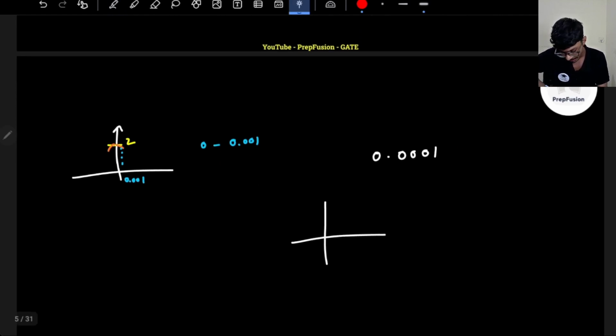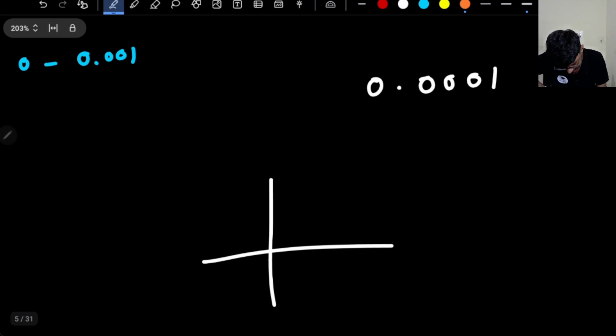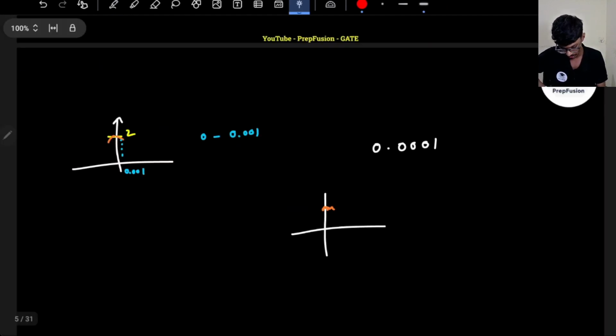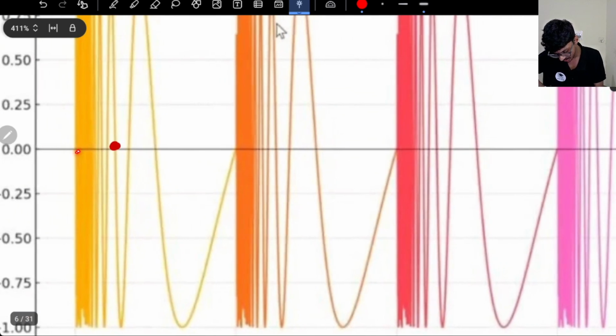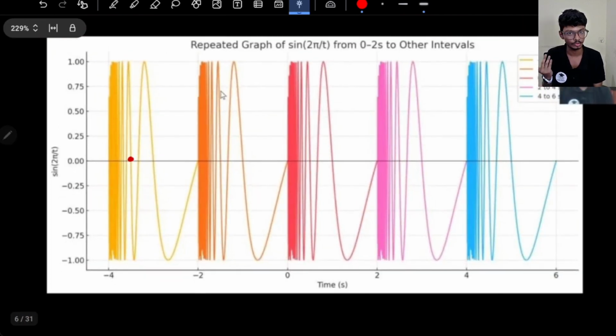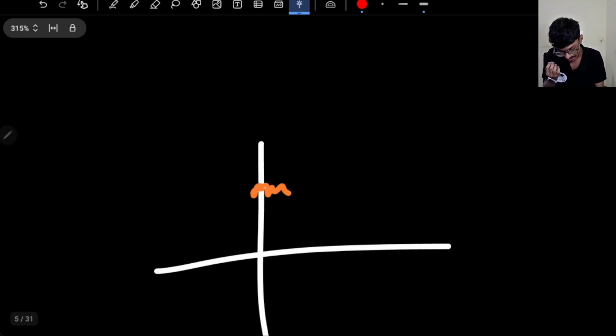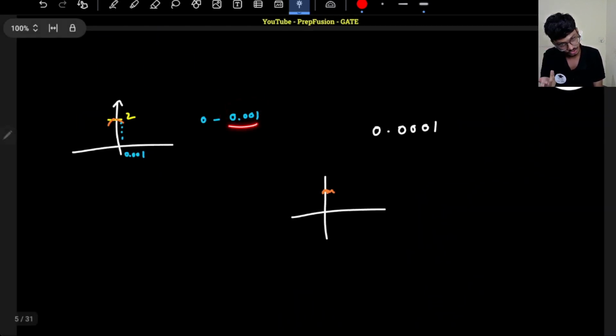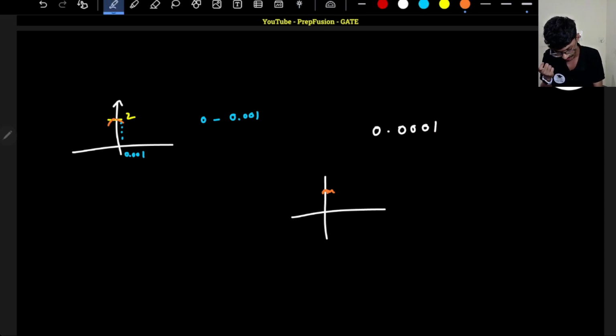Just after this, suddenly there will be oscillations, and just before this, suddenly there will be oscillations, as you can see from the graph. Can I comment what the value is here? No, I cannot. You will see huge oscillations, so I cannot comment what the exact value is. So I cannot define any point. If you say 0.001, I will say 0.0001. And between this interval you will see there are so many oscillations of the sine graph.